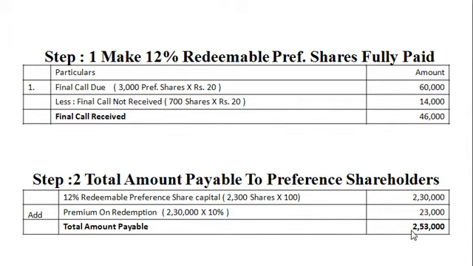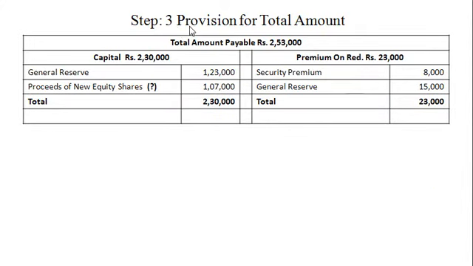So total amount payable is rupees 2,53,000. It means we will have to make provision for capital 2,30,000 and premium on redemption rupees 23,000. Now here is the provision for total amount. Total amount payable rupees 2,53,000. Dear students, here we will start making provision for premium on redemption first.